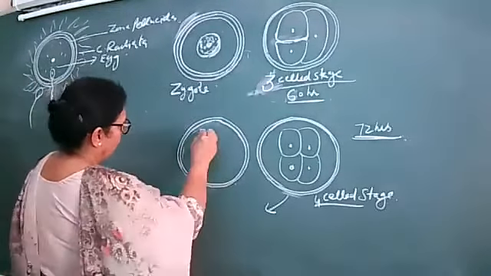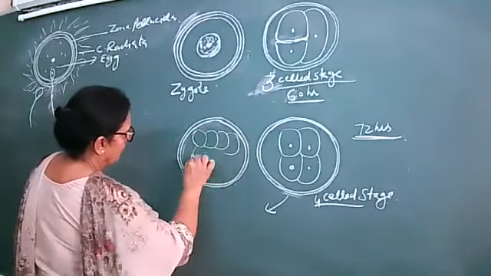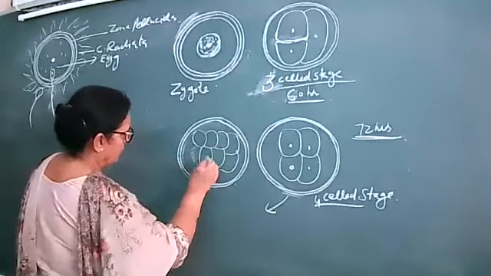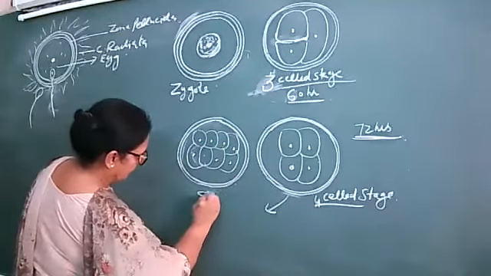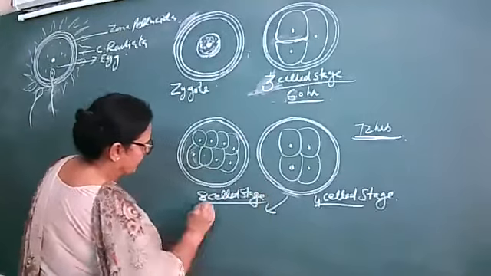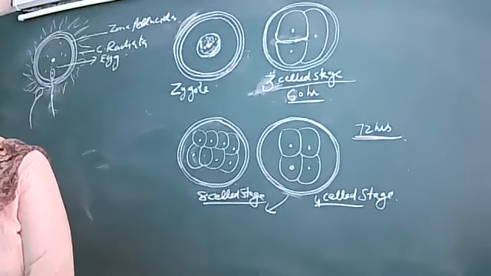Four cells will be above and four below, like this. This is the 8-celled stage, known as morula.